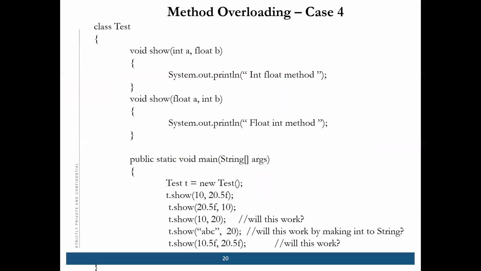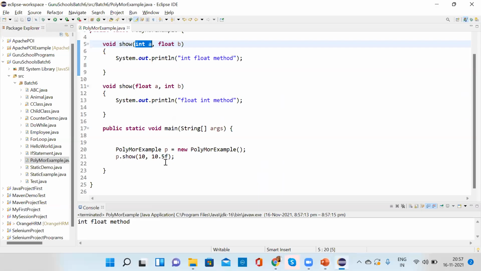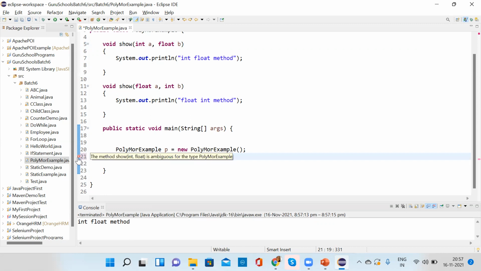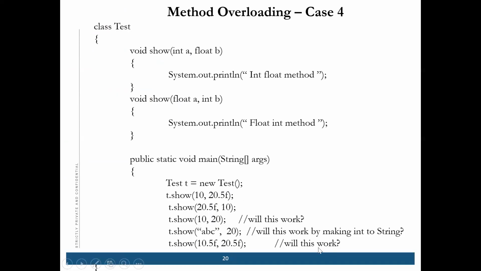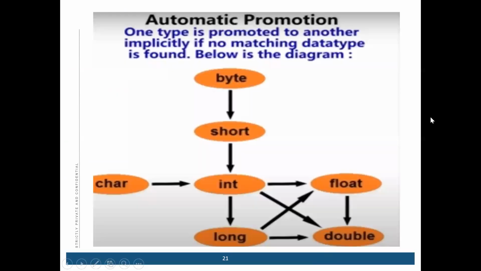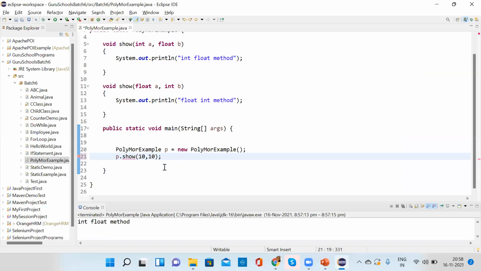This obviously will call first. We wanted to know about this, 10, 10. So what will happen? It's an ambiguity. Why? Because according to this method, type float promotion, float can call integer, but integer cannot call float. So there is no perfect match here.